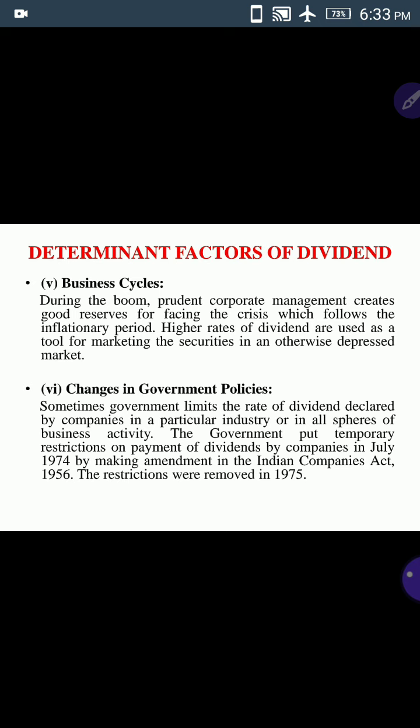So some restrictions were put regarding the payment of dividend in July 1974. Later on, in 1975, the restrictions were removed.